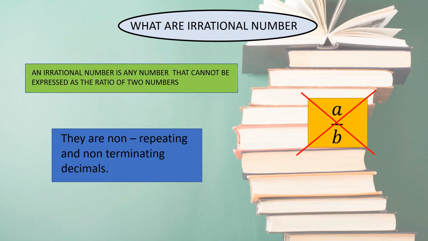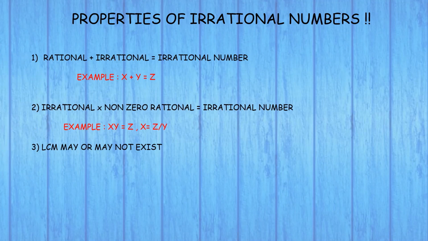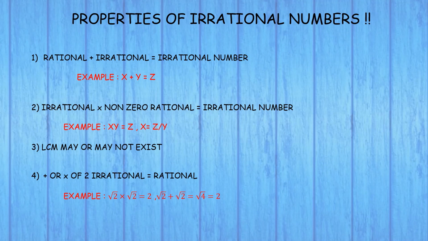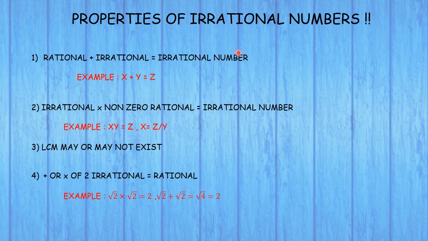Next, moving forward, we shall look at the very interesting properties of irrational numbers. Here is the list of properties that an irrational number follows. Since irrational numbers are a subset of the real numbers, they obey all the properties of real numbers. The first property: rational number plus irrational number will always give you an irrational number. What I mean is the addition of an irrational number and a rational number will always result in an irrational number.